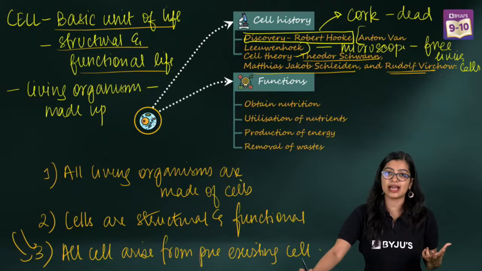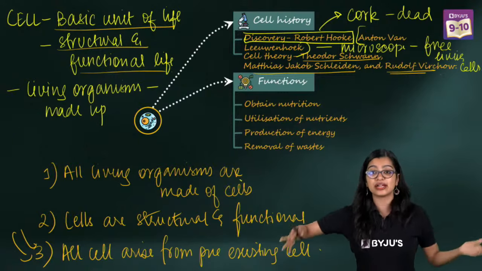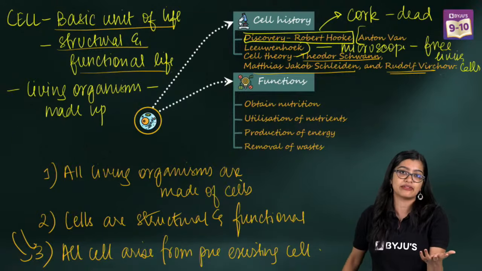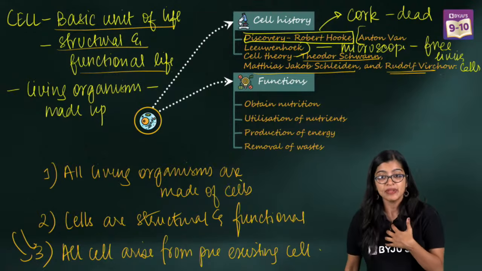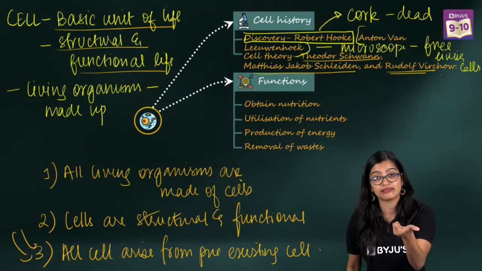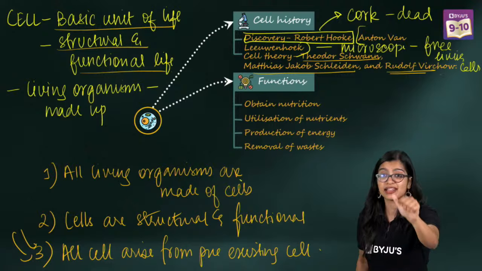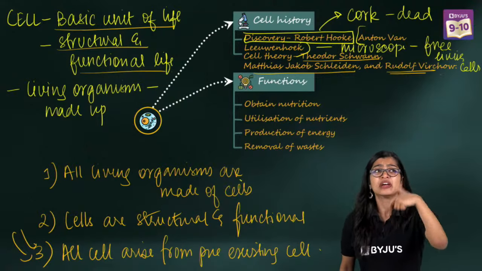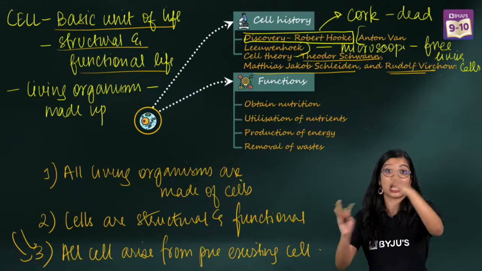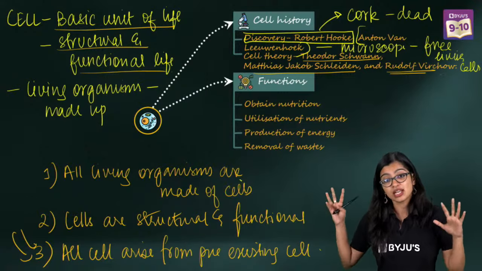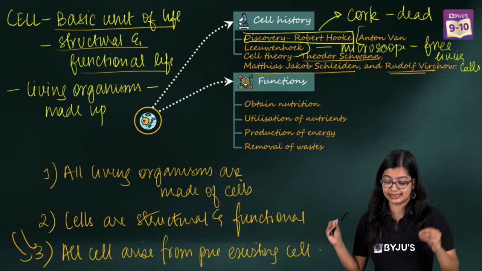Cells carry out functions which are essential for the organism to survive. Because we know there are certain processes that happen within our body that are necessary for survival, right? For example, getting food, producing energy, right? And of course, making sure we're getting rid of waste materials from our body, transport of all of this. Now, we see that all of this is done by cells, right?